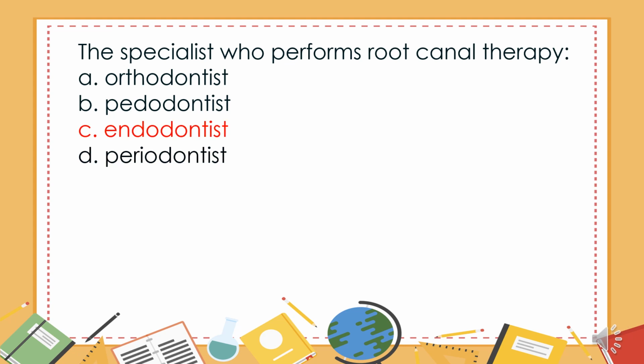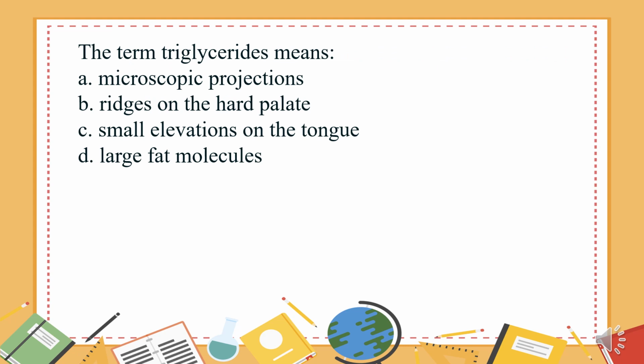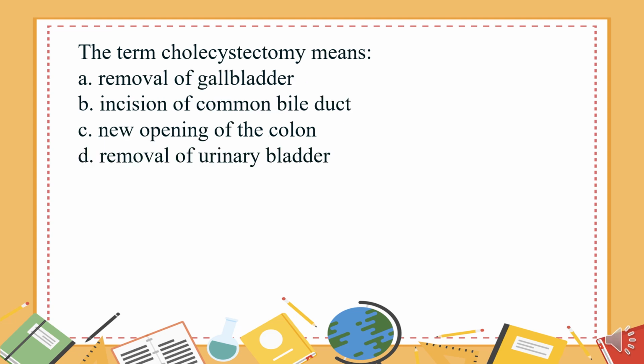Endodontist. The term triglycerides means: A. Microscopic projections. B. Ridges on the hard palate. C. Small elevations on the tongue. D. Large fat molecules. The answer is D. Large fat molecules. The term cholecystectomy means: A. Removal of gallbladder. B. Incision of common bile duct. C. New opening of the colon. D. Removal of urinary bladder. The answer is A. Removal of gallbladder.